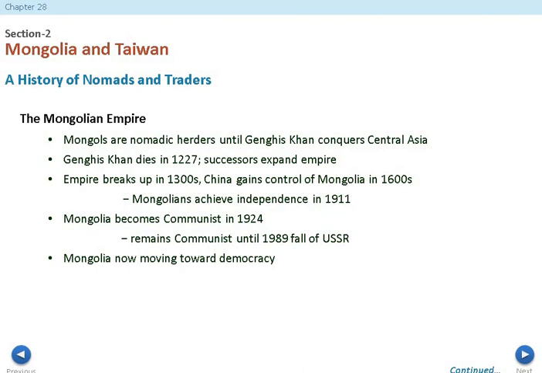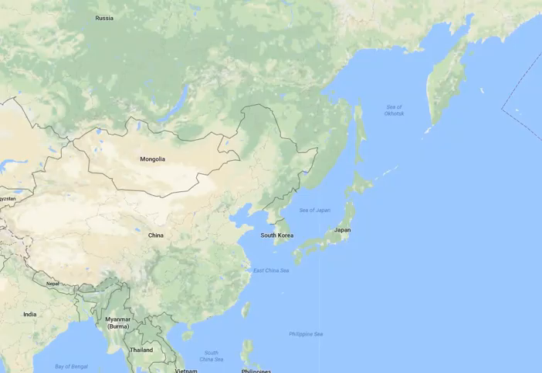So today's lecture is going to be about Mongolia and Taiwan, and in this lecture we kind of go back and forth between these two countries over and over. Now if we look at the map, you're going to see Russia on the top here and China on the bottom. Mongolia is stuck right in the middle here.